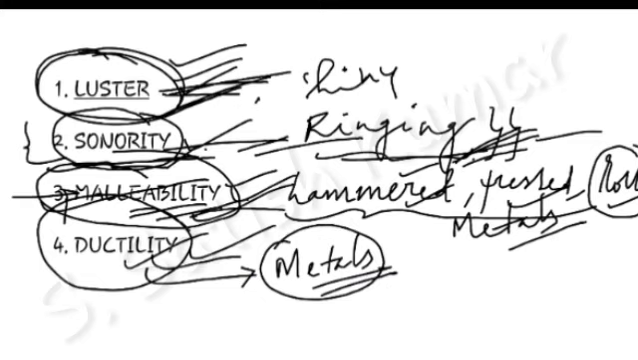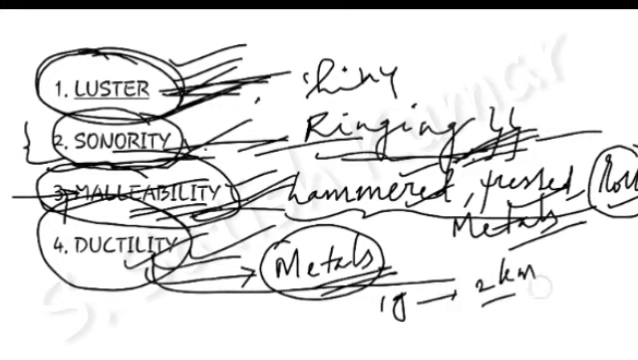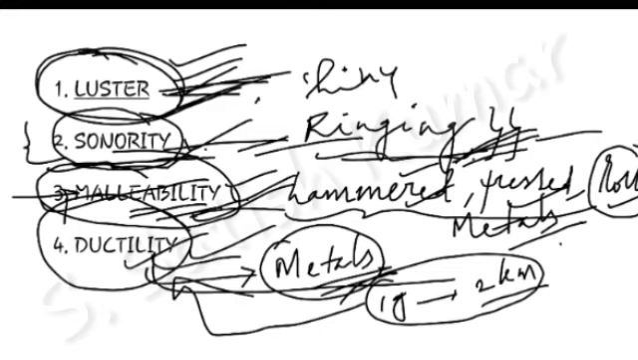Platinum is the material which shows the maximum ductility, and you know well the gold also shows good ductility. 1 gram of gold can be elongated to a 2 kilometer thin wire. This property of the gold is called ductility.